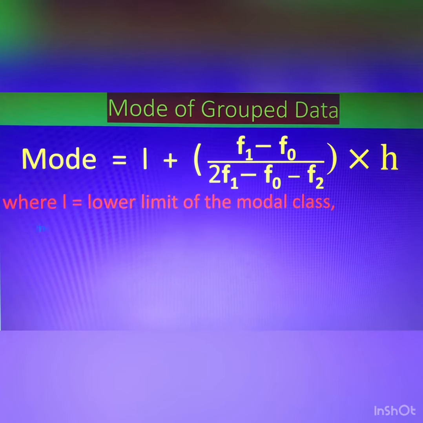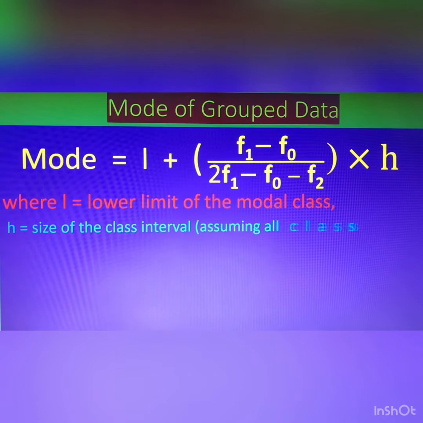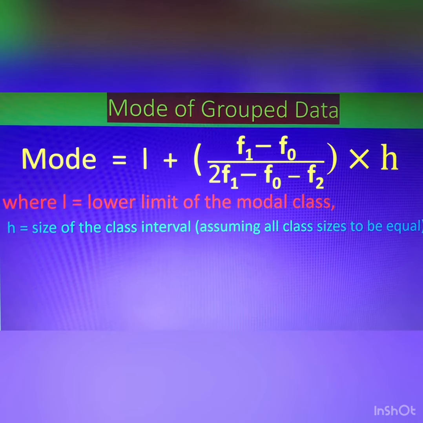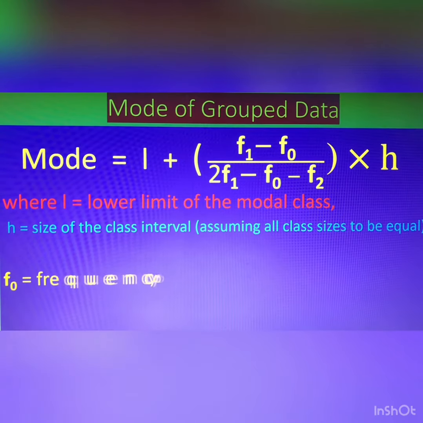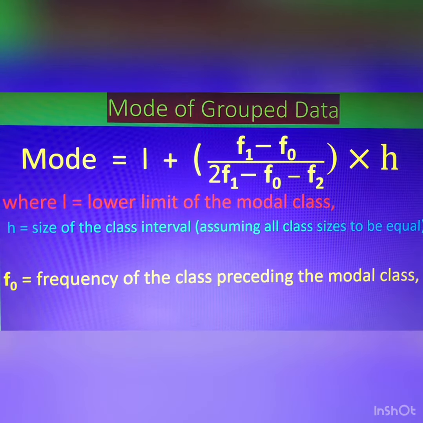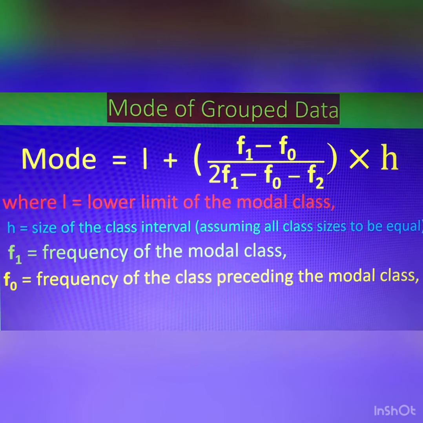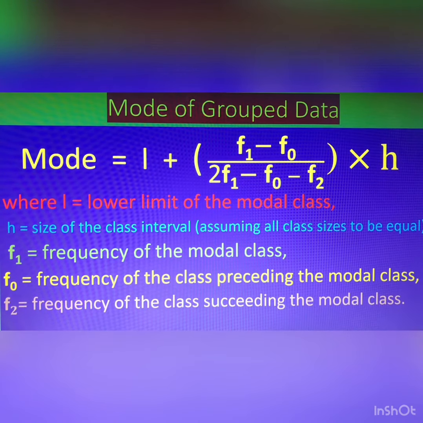Here L is the lower limit of the modal class, h is the size of the class interval, assuming all class sizes to be equal. Here all the class sizes will be equal. f0 means the frequency of the class preceding the modal class, f1 is the frequency of the modal class, and f2 means the frequency of the class succeeding the modal class.